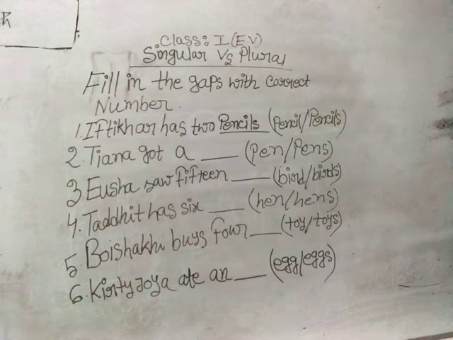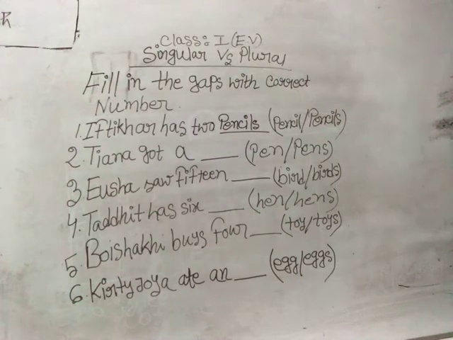So coming to the second one, it is Tiana. And Tiana is one of the most beautiful girls in our class. So Tiana got a dash. Tiana got a dash, and into the bracket you can see 2 options are given. One is pen and another one is pens. Okay. So pen and pens. Here just before the gap you can see a is there. Okay, so a means only one. So if it is about only one thing, what should we put?